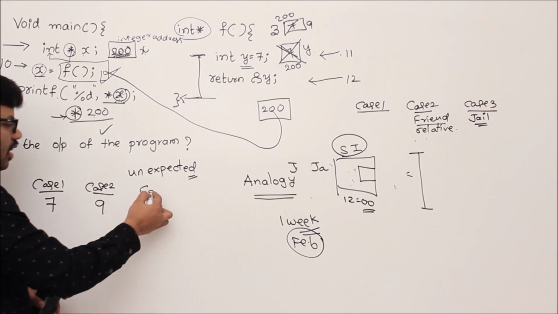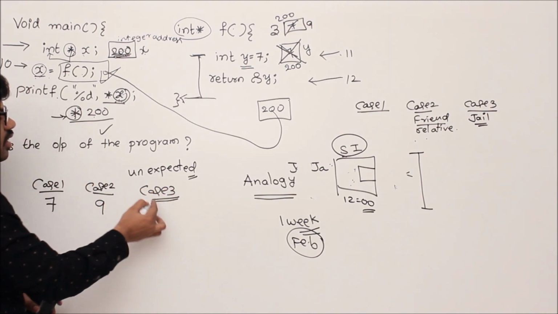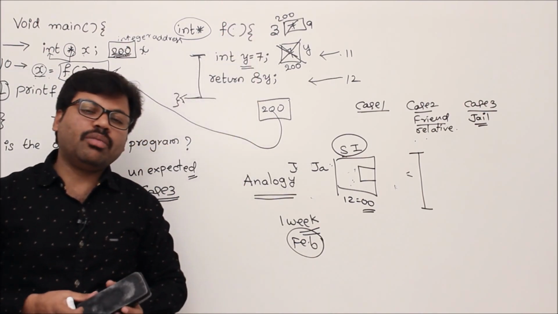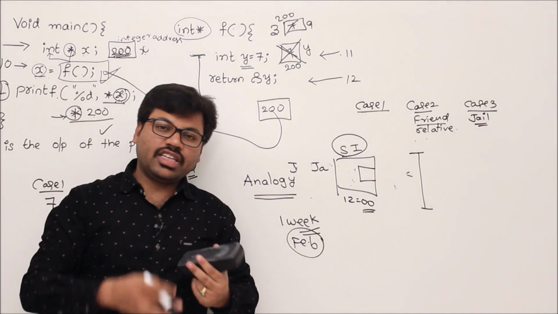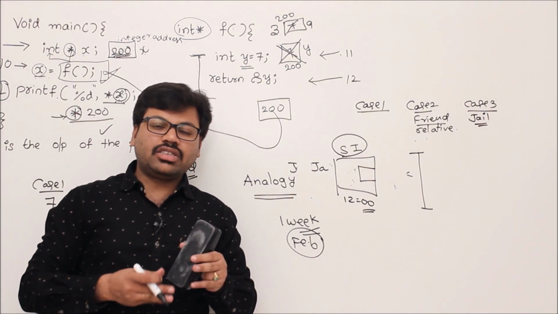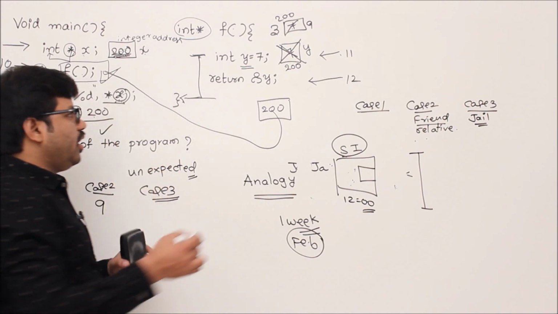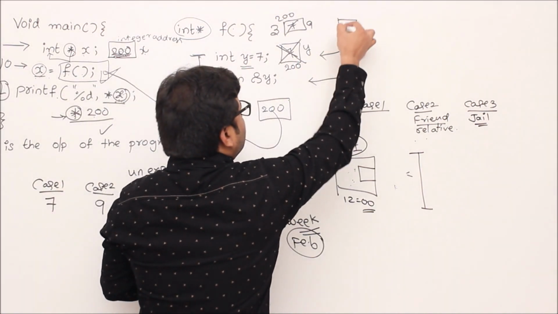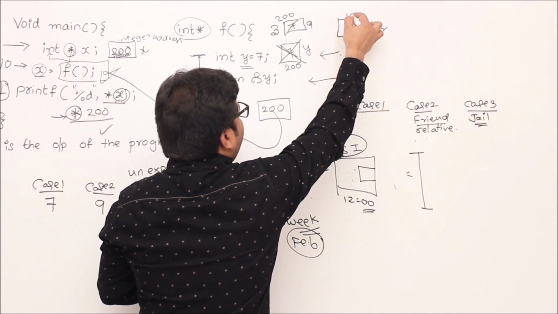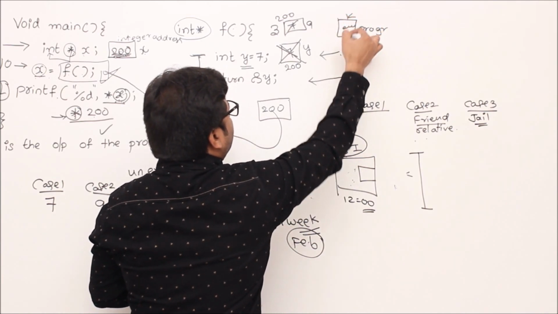Now case number 3, the police case. What is the police thing here? That memory is taken by another program. You remember one thing, on top of you there is the operating system. The operating system protects your programs. That means if you try to access the memory, this time it is a different program. Another program's variable, let's say k, is using that position 200.